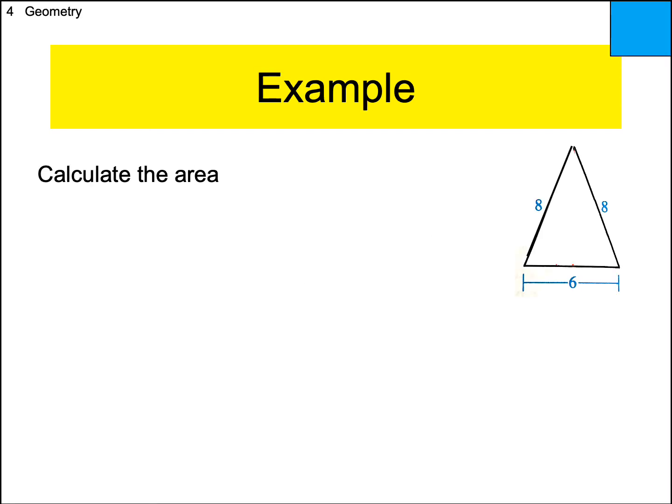All right, here's the first one. So it says calculate the area. Clearly it's a triangle. All right. Can anyone see what kind of triangle it is? Yep, it's isosceles. So let's see. We draw a diagonal straight down the middle. That would be our height. And we know, since it's an isosceles, that the altitude breaks the base into 2 equal parts. We've done that many times before, so that if the whole base is 6, then one side is 3, and the other side is 3. It's a perpendicular bisector.